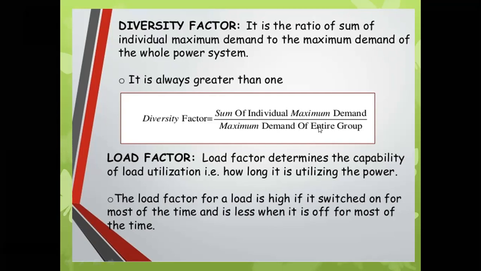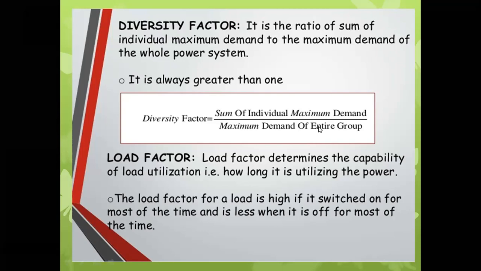But that particular colony has an entire maximum demand for the total colony. So if we take the ratio of the sum of individual maximum demands of all the houses present inside that colony to the maximum demand of that entire colony, then we will get the diversity factor of that particular colony.